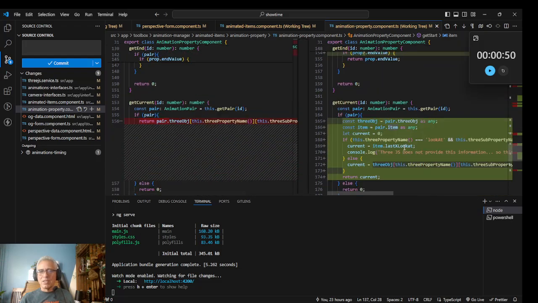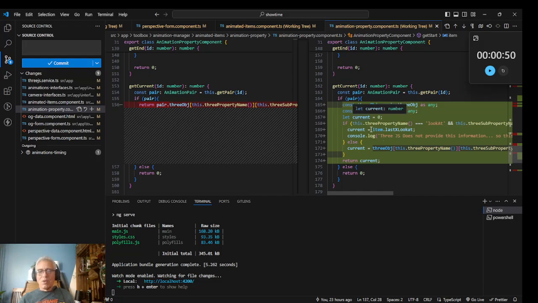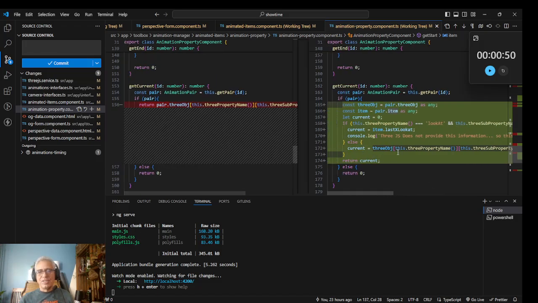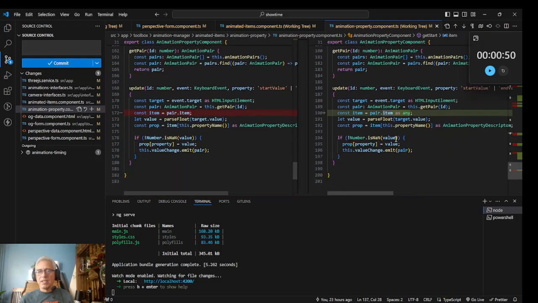And actually, I'll just demonstrate that. Okay, then I added this, and see, when I go to get the current location for the mesh and the lights, I can just get it from the actual object. I can just say, hey, give me my three object, look for the property name, look for the subproperty name. That does not work. They do not have that in ThreeJS for the cameras. So that means I have to get it from the item, which is different, and I have to hard code this. If it's lookAt and the subproperty is X, then here goes some special code. It would be so nice if I didn't need to do that, but I have to, and then I had to make this an any.